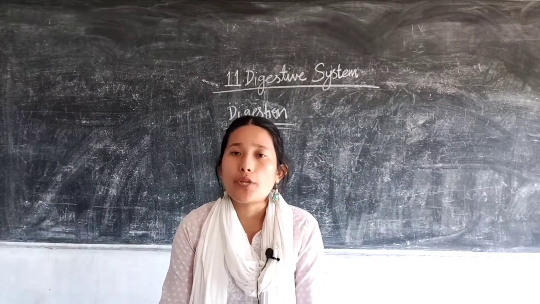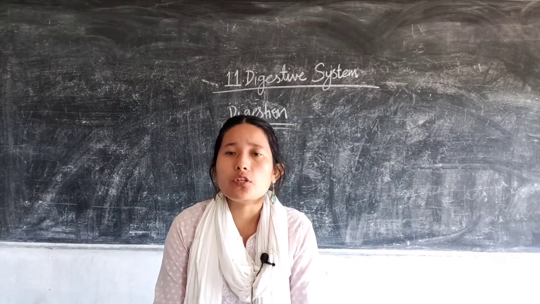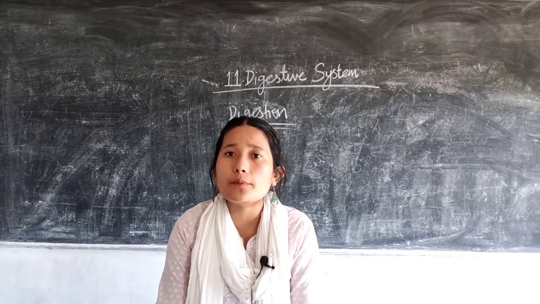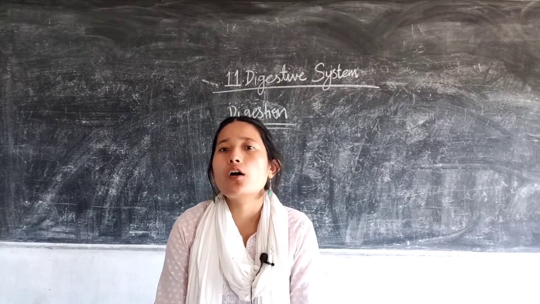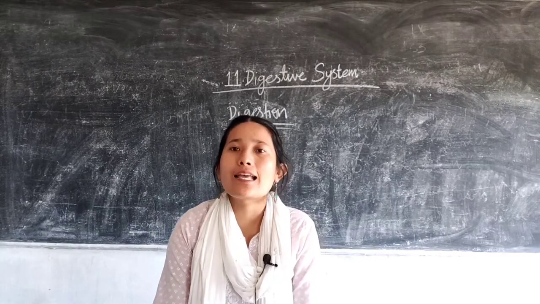Digestion means breaking down of complex food items into simpler items which are absorbable, acceptable by the cell. Breaking down the complex into an absorbable or diffusible form is known as digestion.